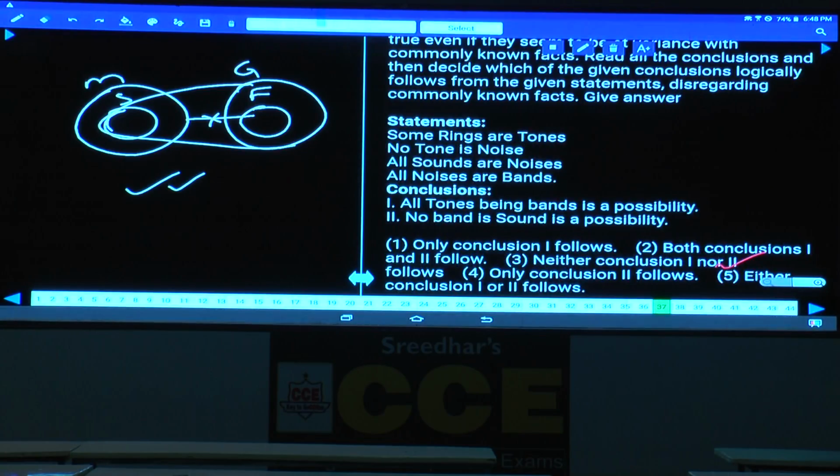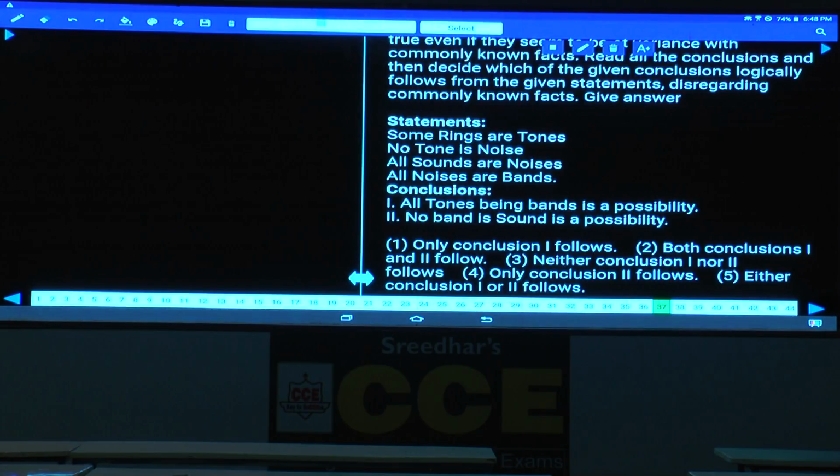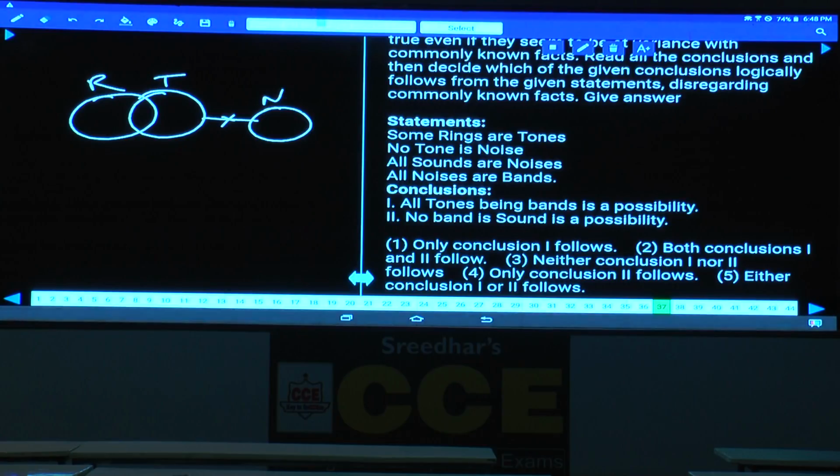Then coming to question number 37. Now in this question number 37, some rings are tones. Some of the rings are tones. Next one, no tone is a noise. All sounds are noises. And all noises are bands. All these noises are what? All noises are bands. Then what is the first one here?